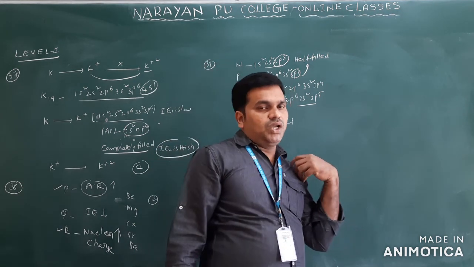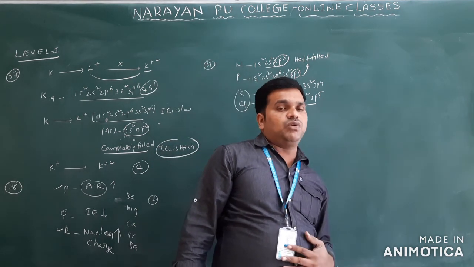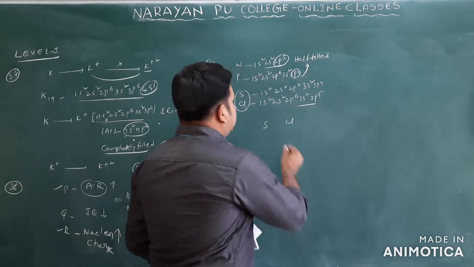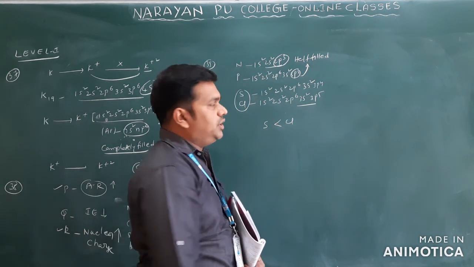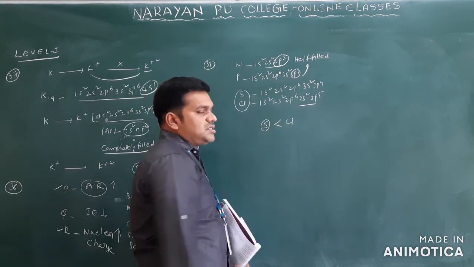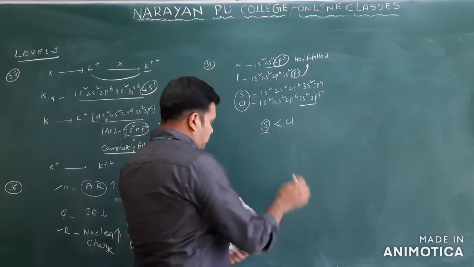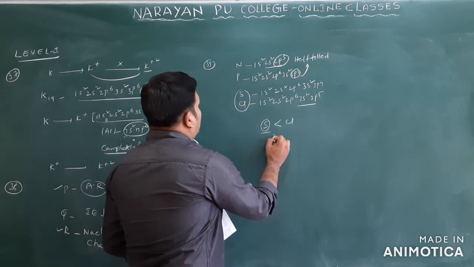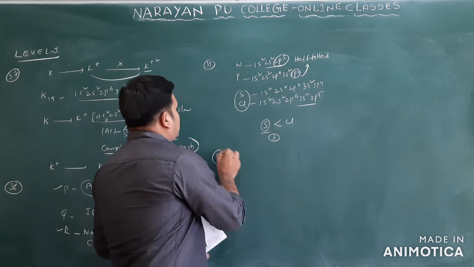Same period means, from left to right across a period, ionization energy increases only. Sulfur is less than chlorine only. So which one has the least energy? That is sulfur only. So what is your answer? You will take option 3 for this question.